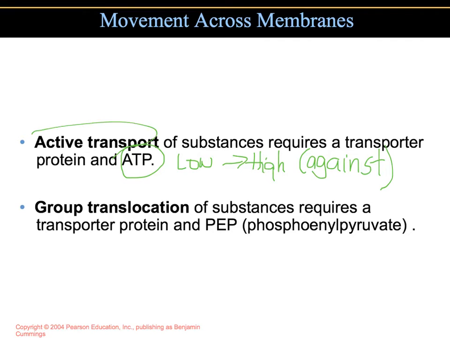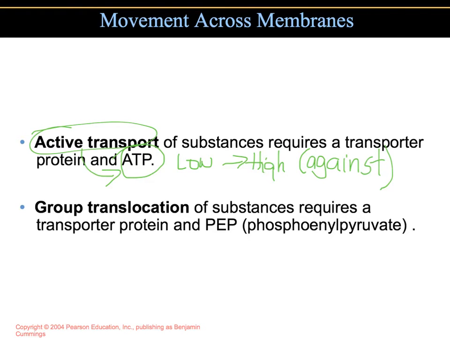So we call it active because it needs ATP to do that. It also uses a transporter protein, but the ATP molecule is what would open and close the transporter protein to move substances against their concentration gradient, or from low to high concentration.